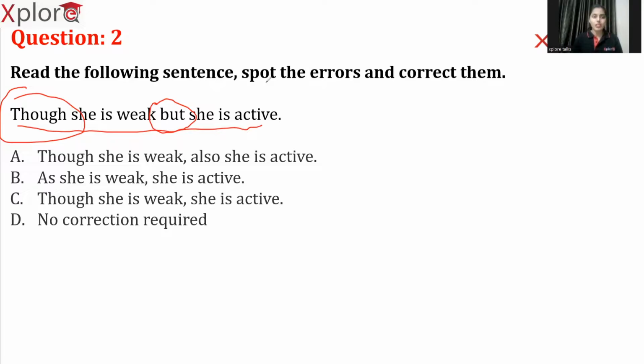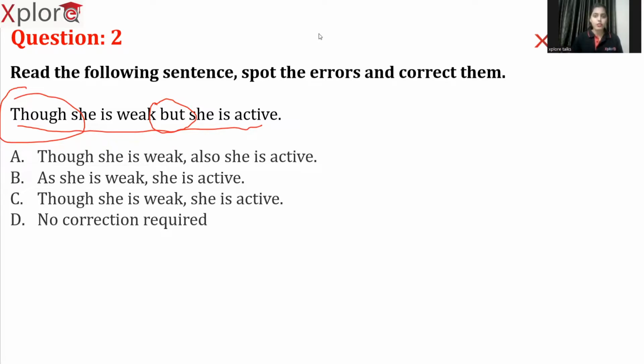So we combine positive with positive, then it is called support signpost words. And then we use support signpost words like and or not. Now, whenever we are combining a negative sentence with a positive sentence, we use contrast signpost words. As the name itself suggests, they contradict the sentences.